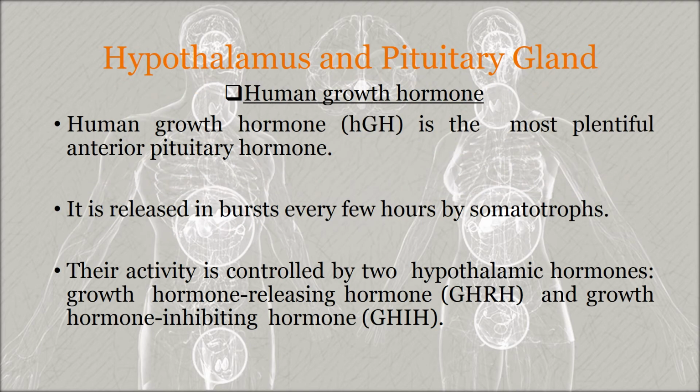So first we will start with the human growth hormone. We already said that the human growth hormone is secreted from the cells called somatotropes, and the somatotropes are the most numerous cells present in the anterior pituitary. That's why the human growth hormone is the most plentiful anterior pituitary hormone too.